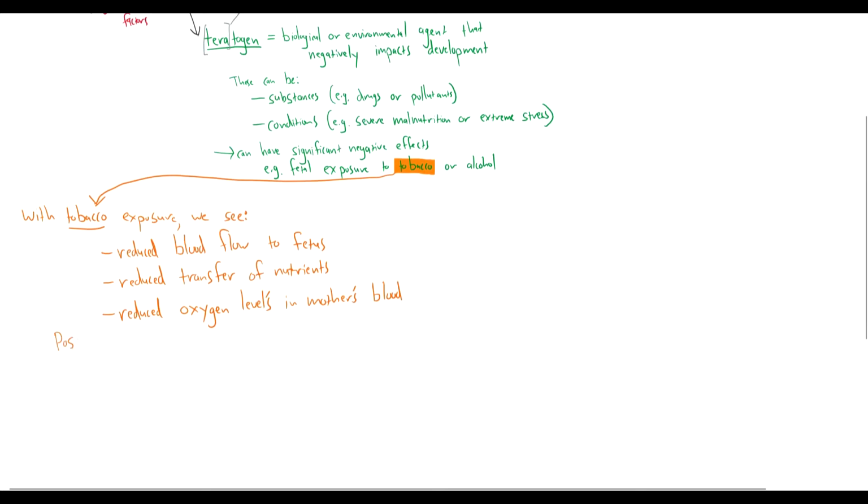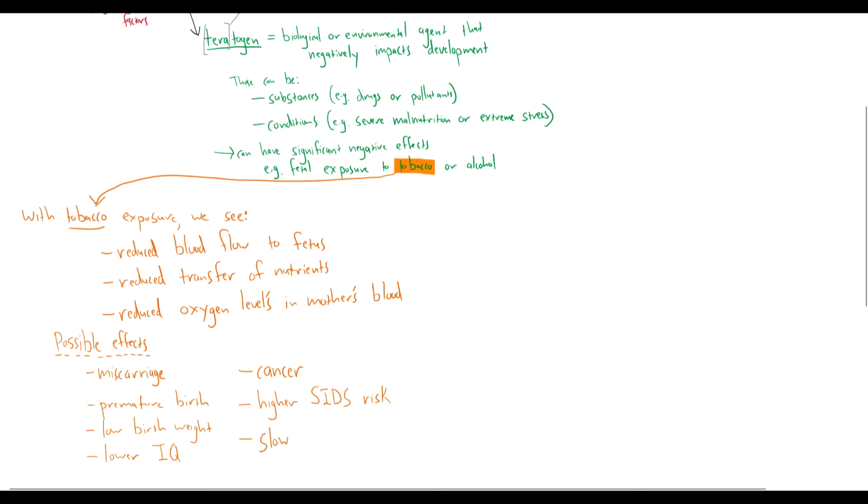And so possible effects of tobacco exposure in utero include miscarriage, premature birth, low birth weight, low IQ, cancer, higher SIDS risk. SIDS is sudden infant death syndrome, which is a disease that affects newborn infants, leading to sudden death for unexplained reasons, and slowed growth.